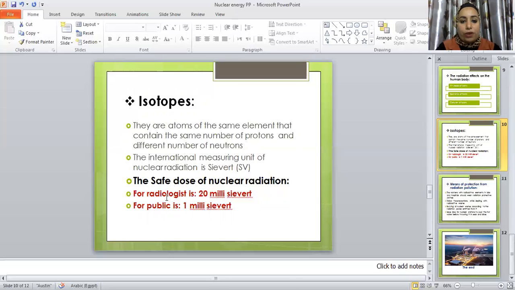Now we will recognize the safe dose of nuclear radiation. For radiologists, the scientists who work in nuclear reactors or deal with nuclear energy, the safe dose is 20 millisievert. For the public, for all people, for us in general, it is only 1 millisievert. So if we are exposed to a dose more than the safe dose, we have radiation pollution. Easy?